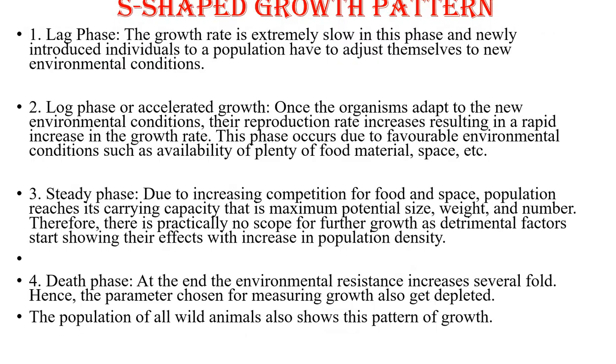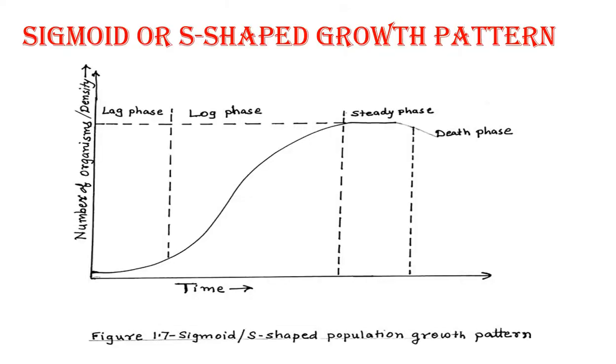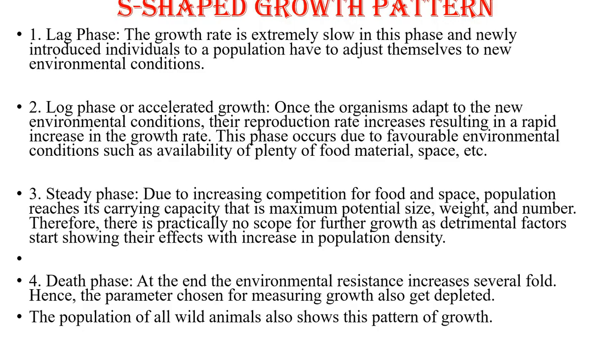Now we'll consider the next, the log phase, which we also term the acceleration phase, shown in this diagram, where the growth rate is high. Once the organisms adapt to the new environmental conditions, their reproduction rate increases, resulting in a rapid increase in the growth rate.